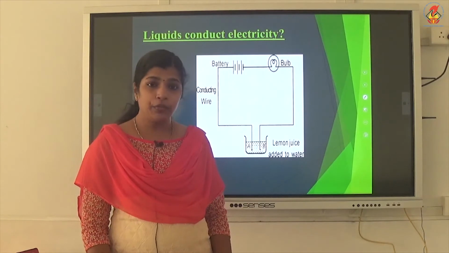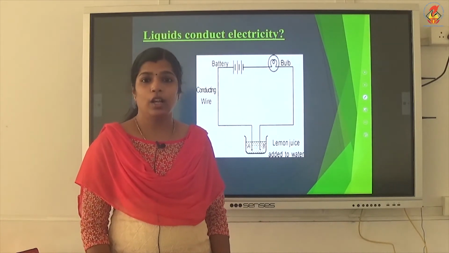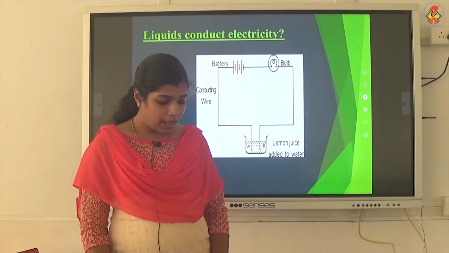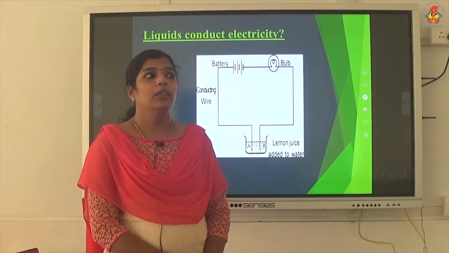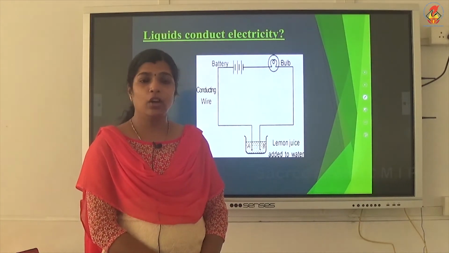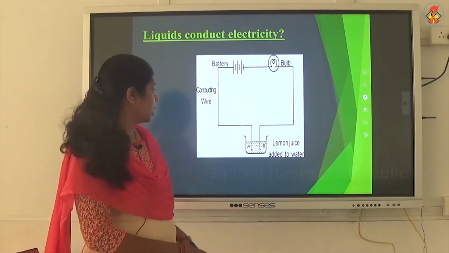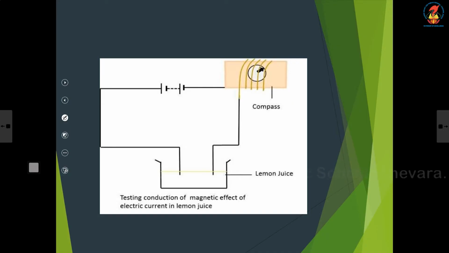So, even if the current is very small, there will be a deflection in the compass needle, and from that idea we will be able to check whether that solution is a conductor or insulator. Yeah, this tester uses the magnetic effects of electric current.